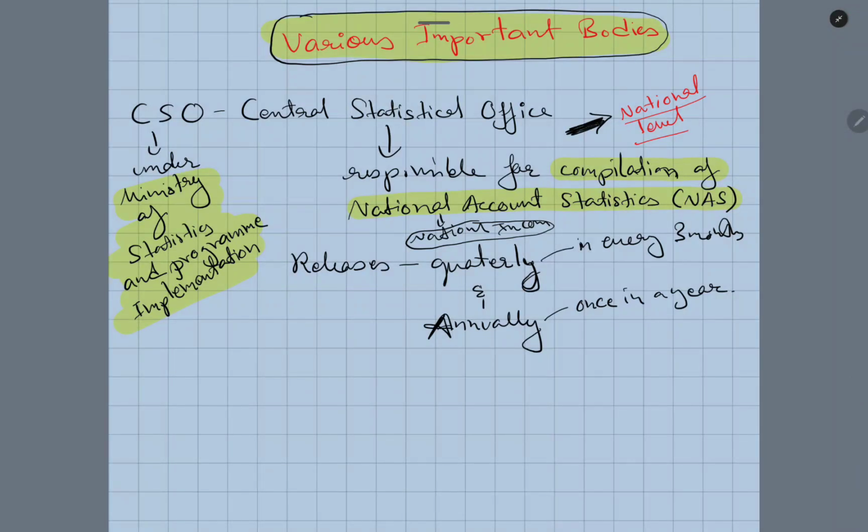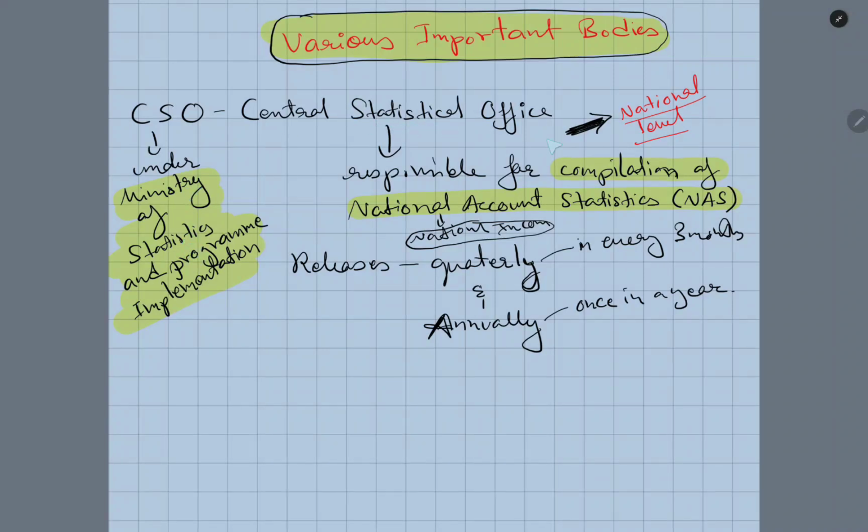Hello everyone. So now let's discuss some important bodies relating to economic growth and its measures. Moving into the topic: CSO, the Central Statistical Office. The Central Statistical Office is under the Ministry of Statistics and Program Implementation, as you can see here.